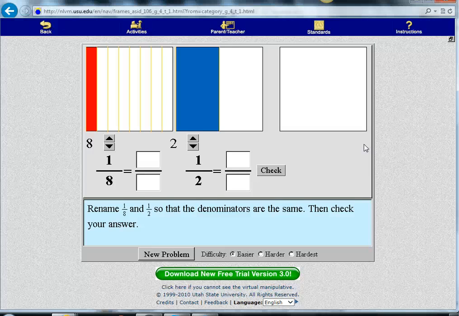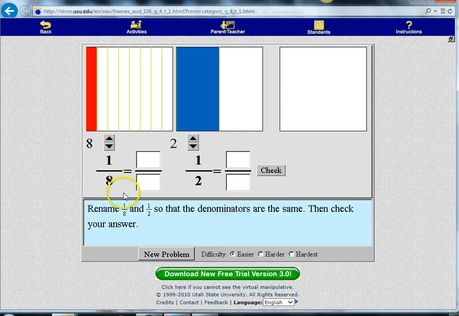Fractions can often be challenging. So you can go to the National Library of Virtual Manipulatives and use this applet to help you visualize the combining or adding of fractions of different denominators.